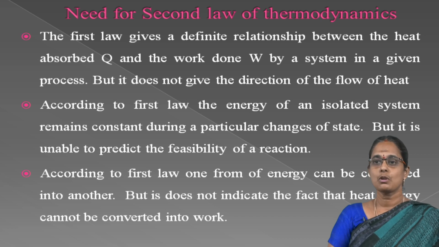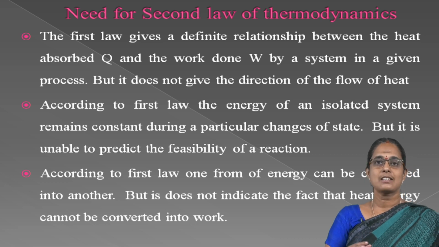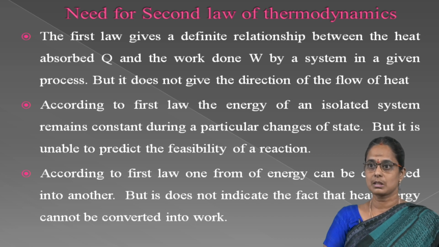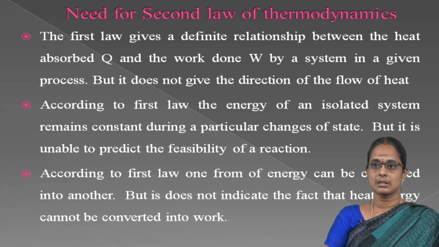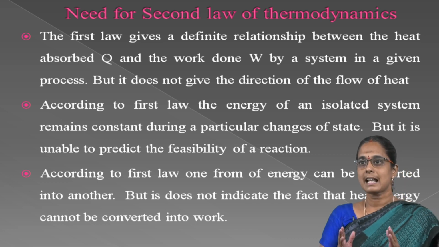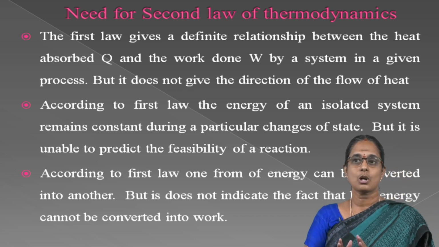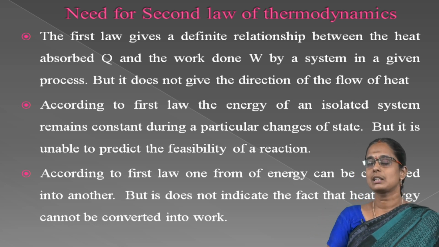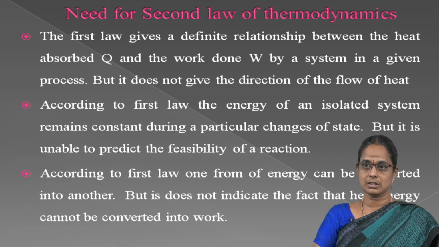We know from experience that transfer of heat from a lower temperature to a higher temperature is not possible without spending energy. But according to the first law, both transfers are possible, which is not correct. This means the first law is unable to give the direction of the flow of heat.